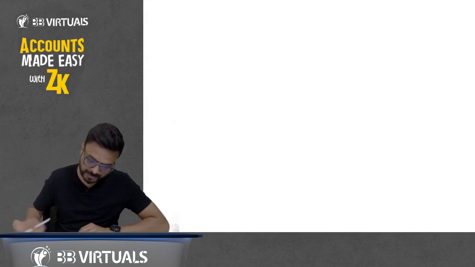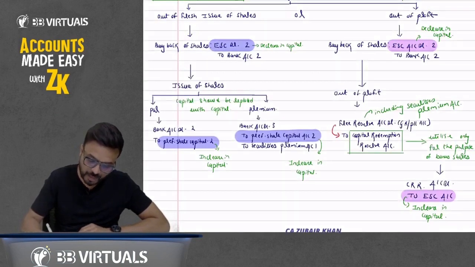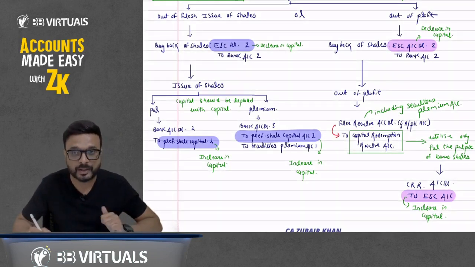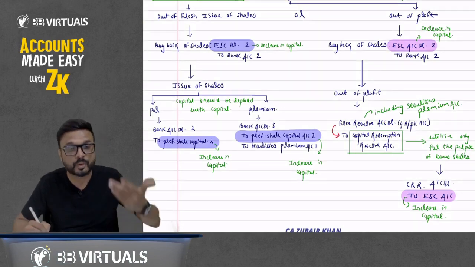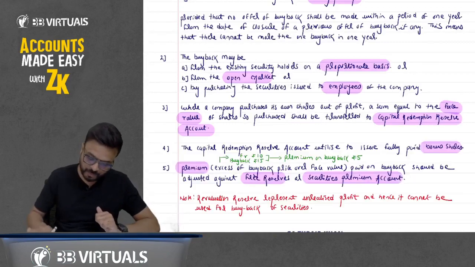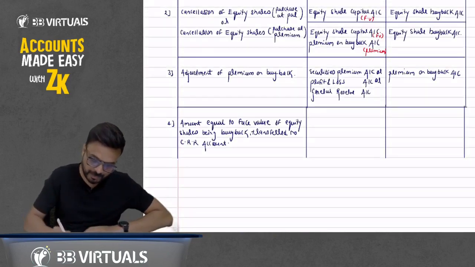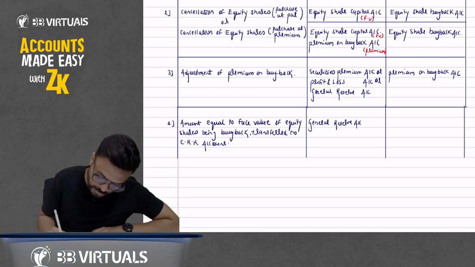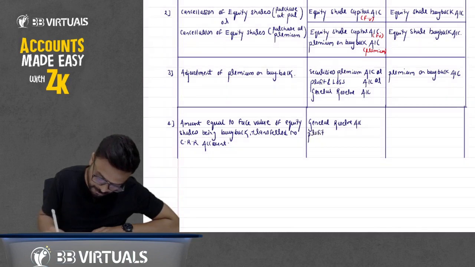You remember this journal entry, beta? We can utilize this. Out of profit means free reserve including securities premium. Reserve has a credit balance, so if you want to utilize it, you have to debit it. So reserve account debit, and we are transferring to a new reserve. What is the name of that new reserve? CRR account. So we will debit general reserve, free reserve, general reserve account debit, or you can debit profit and loss account, or any combination of it.